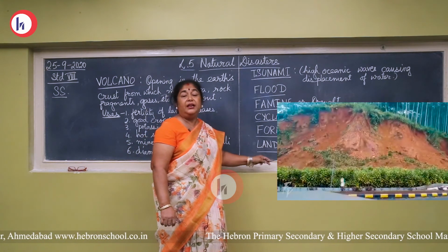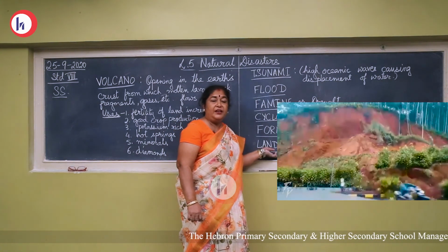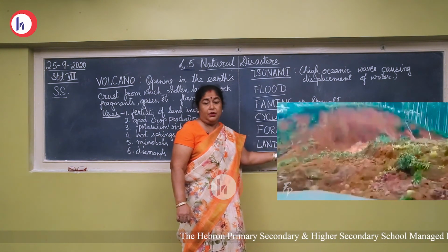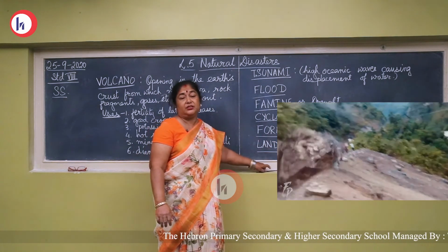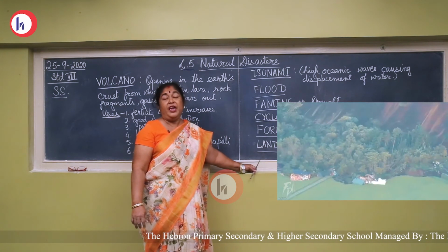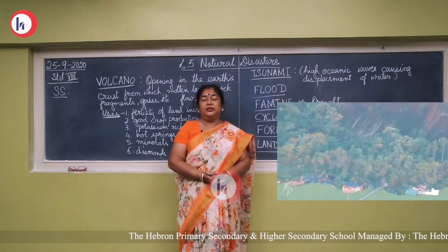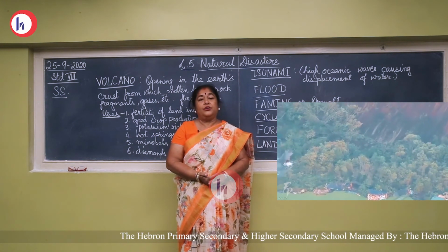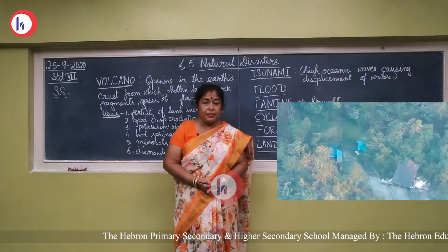Landslide. As the word implies, land when it slides down. When a part of a huge landmass slides down, it causes a landslide. Landslide can be caused due to heavy rainfall or due to an earthquake, or even due to cloud bursts.